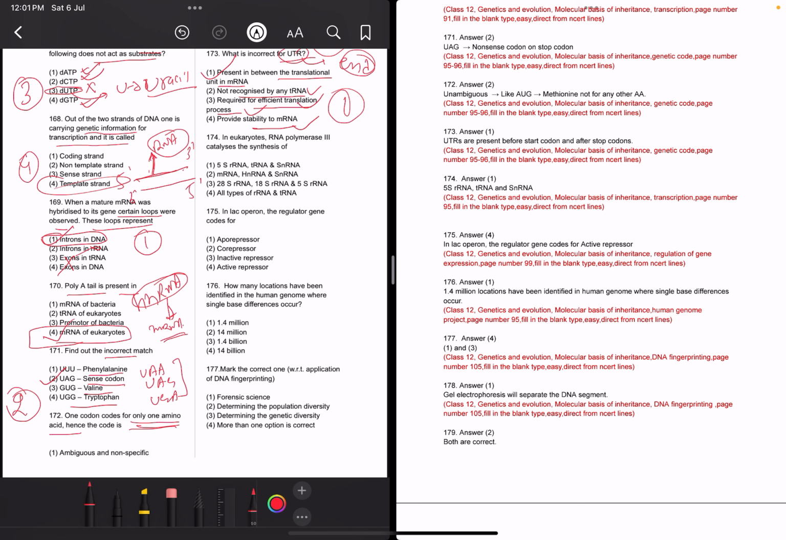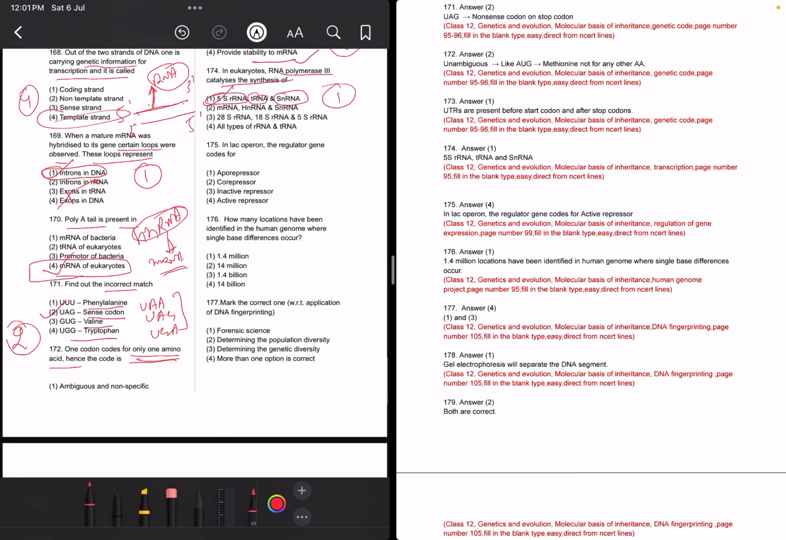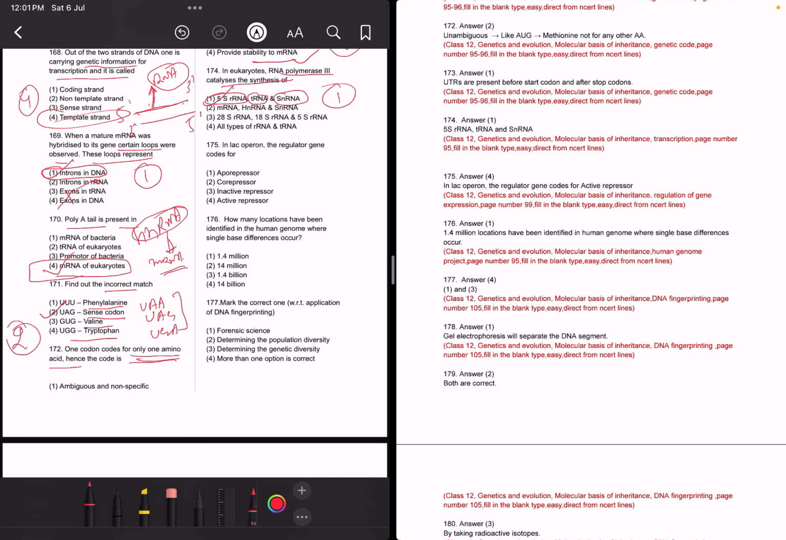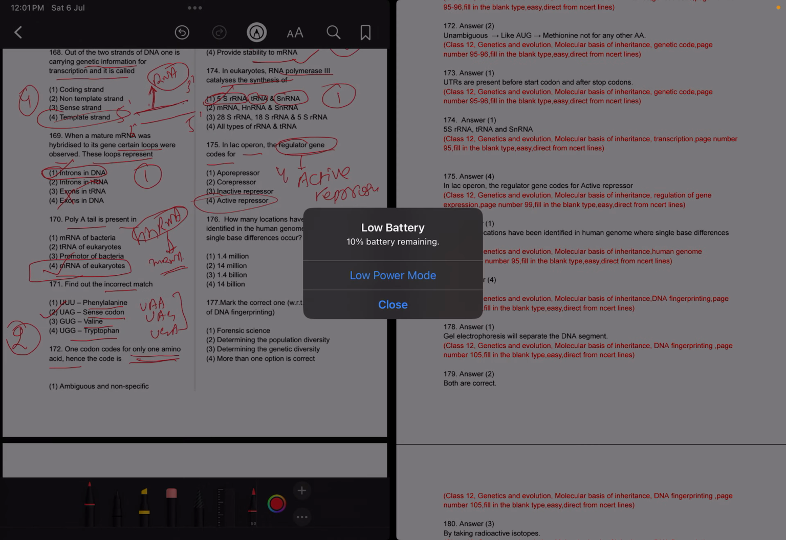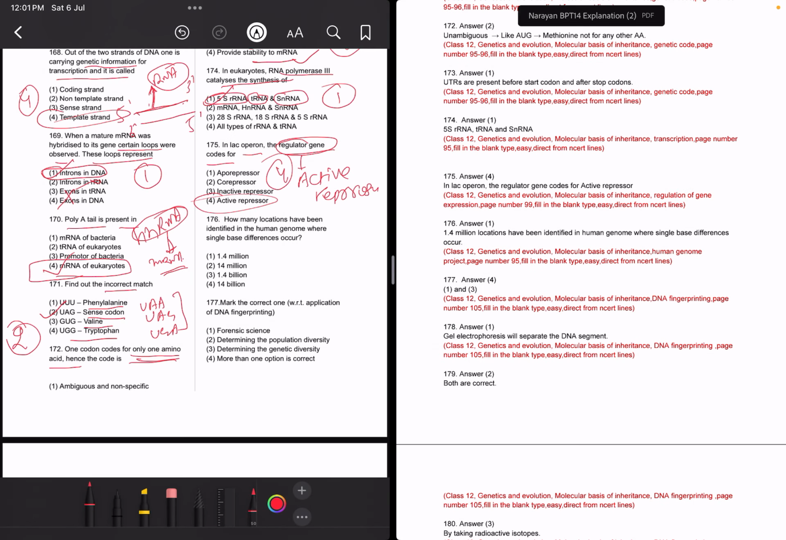In eukaryotes, RNA polymerase III catalyzes the synthesis of tRNA, 5S rRNA and snRNA. Learn this directly. Now read question 175: in the lac operon, the regulator gene codes for an active or passive repressor? It's an active repressor. So the lac operon regulator gene codes for an active repressor. The answer is 4 only.